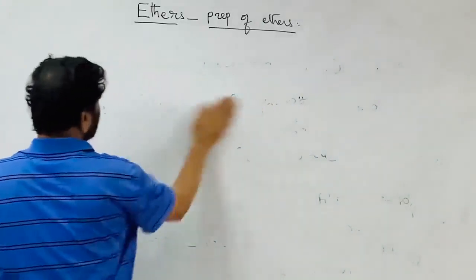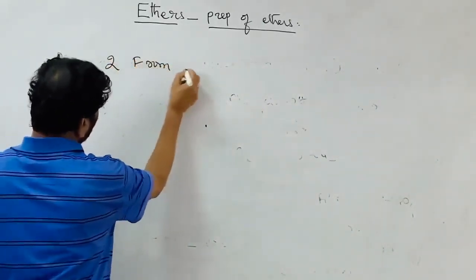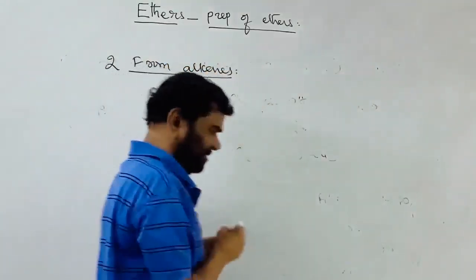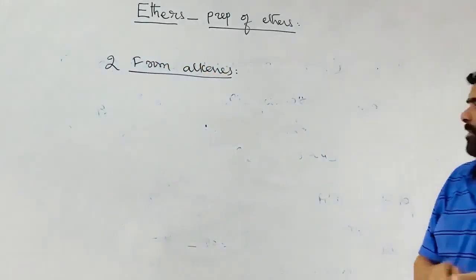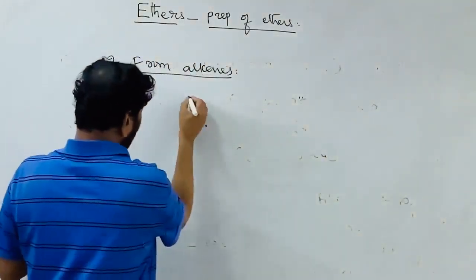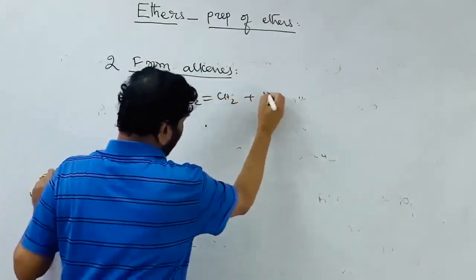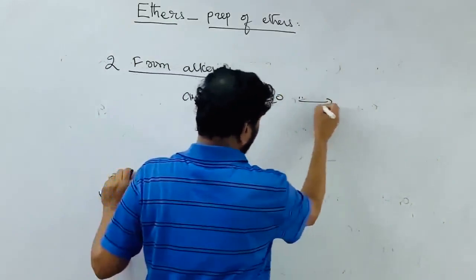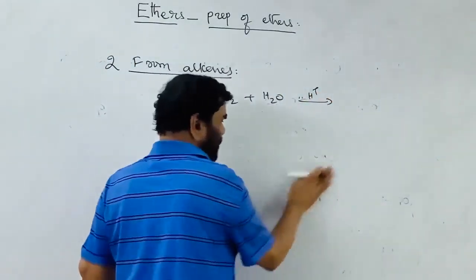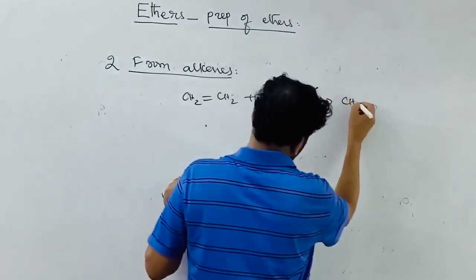The second one is from alkenes. From the alkenes, the alkenes undergo the addition reaction. CH2 double bond CH2, if you treat with water, hydration, in the presence of an acid catalyst like dilute H2SO4 or HCl, this is what happens: addition takes place.